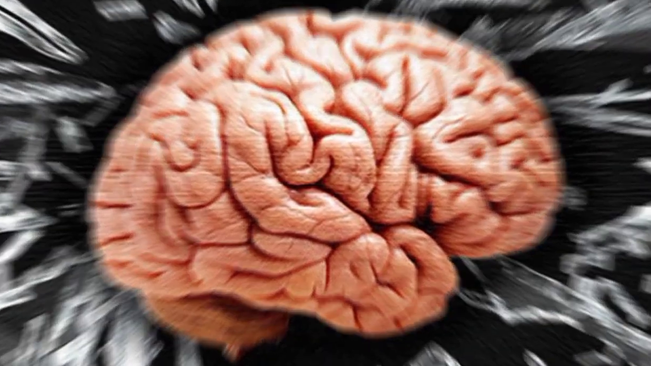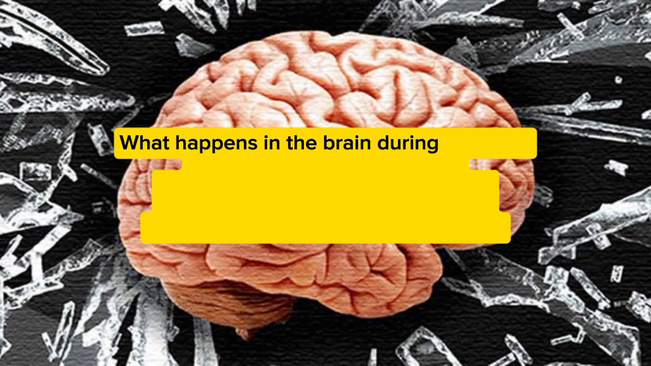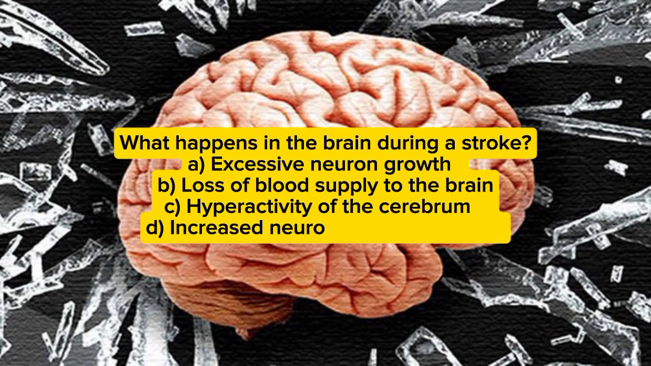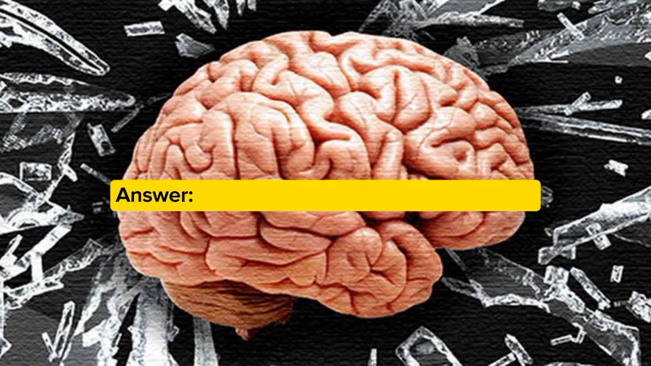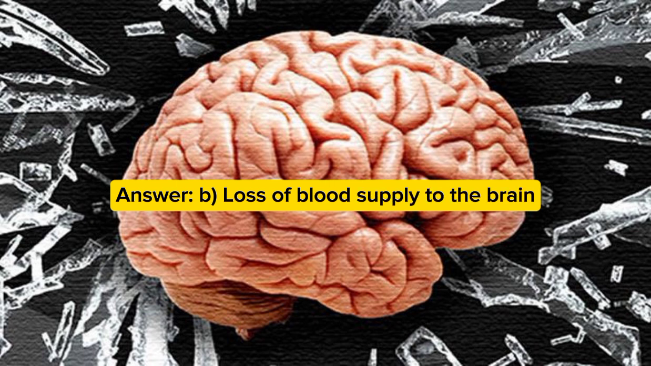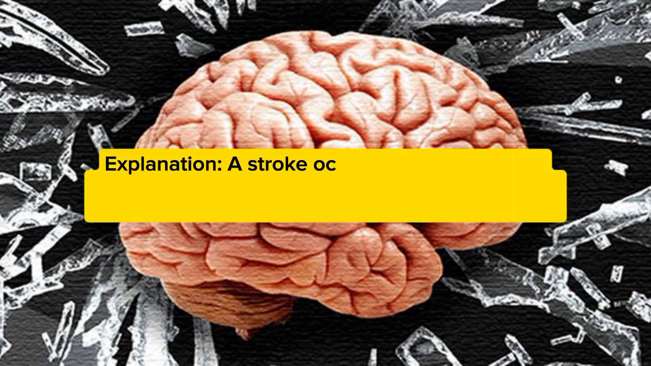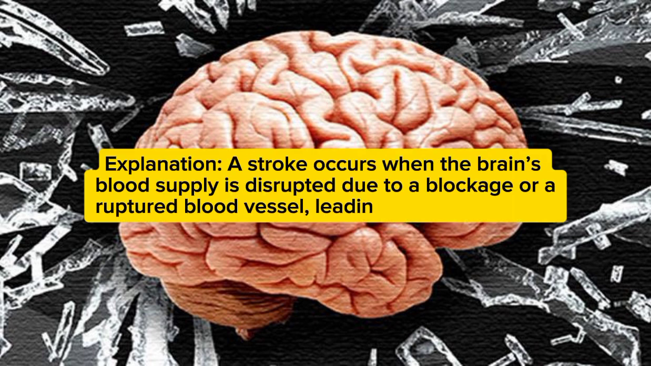What happens in the brain during a stroke? A. Excessive neuron growth. B. Loss of blood supply to the brain. C. Hyperactivity of the cerebrum. D. Increased neurotransmitter release. Answer: B. Loss of blood supply to the brain. Explanation: a stroke occurs when the brain's blood supply is disrupted due to a blockage or a ruptured blood vessel, leading to tissue damage.